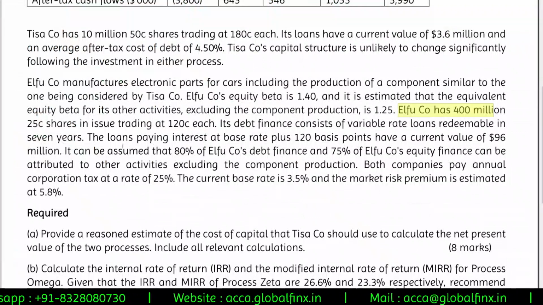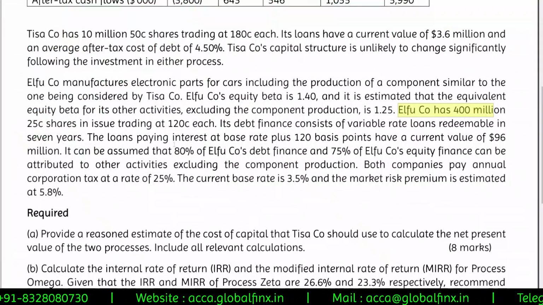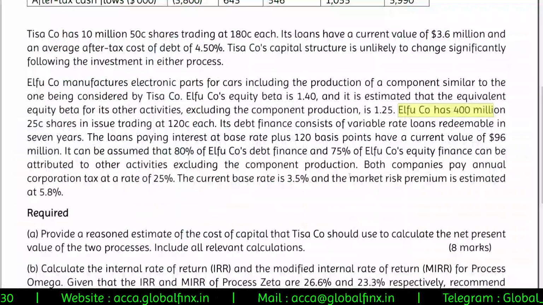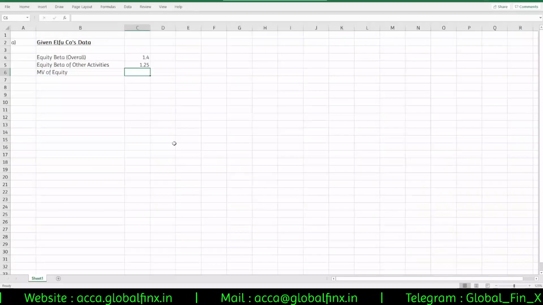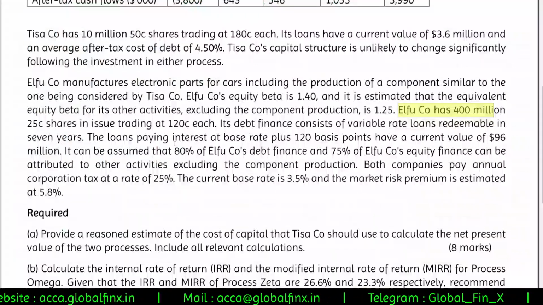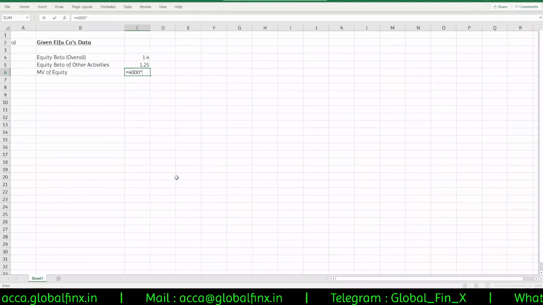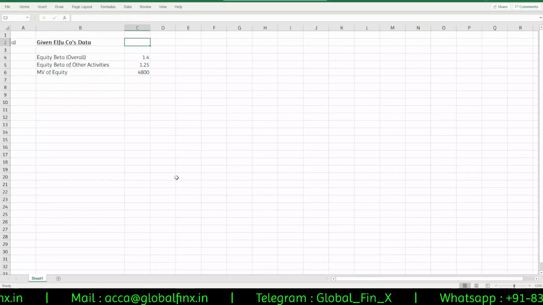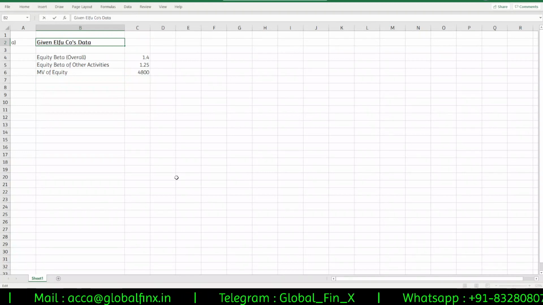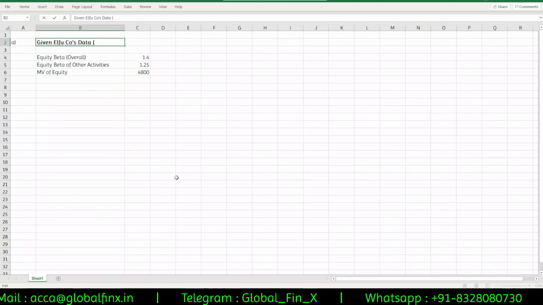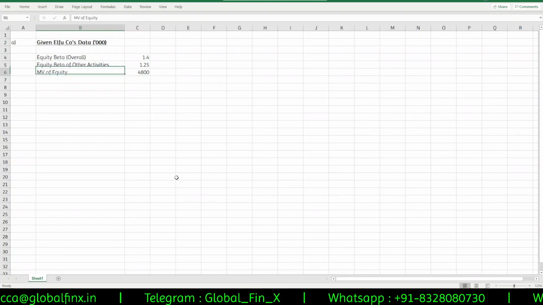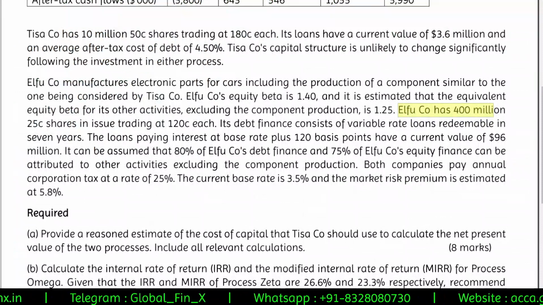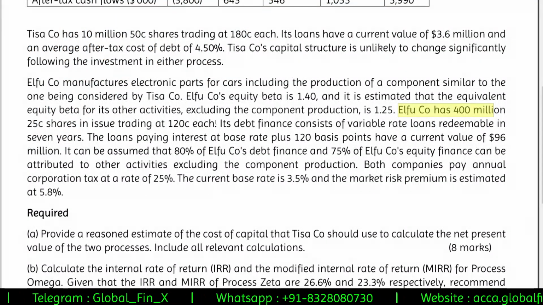LFU company has 400 million 25-cent shares in issue, trading at 120 cents each. Okay, market value of equity is how much? 400 million, 4000 into 1.2, that's 4800. These entire values are in thousands, guys. The question is given in thousands, so I'm also solving in thousands. So market value of equity is 4800 thousands, that is 4.8 million.